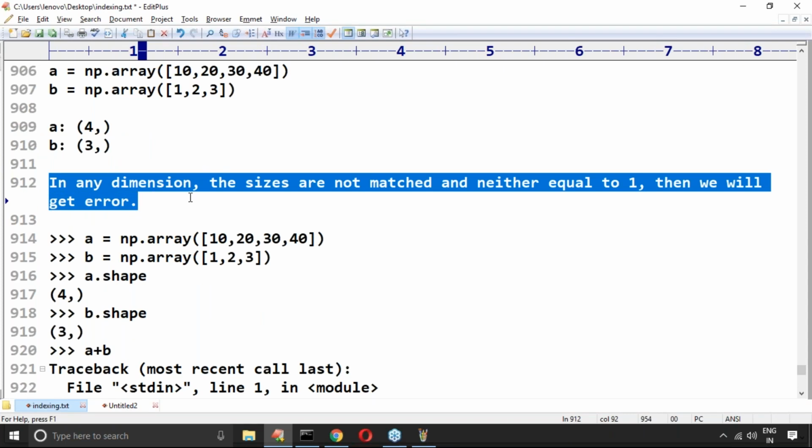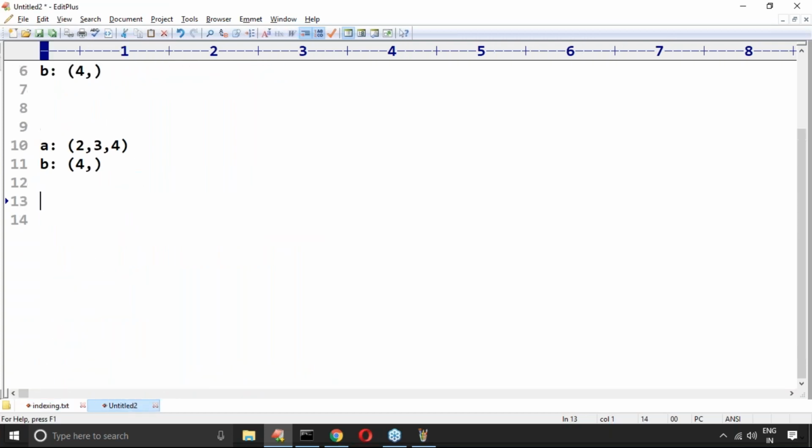Broadcasting will not happen. Suppose he is asking 4. First step, rule 1: make both arrays the same dimension. So add 1, and now both arrays become the same dimension.